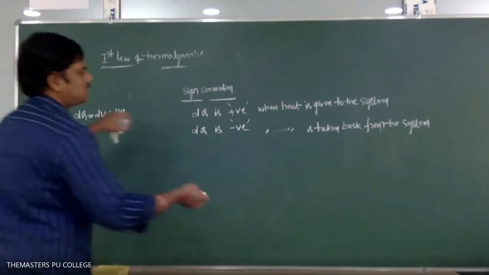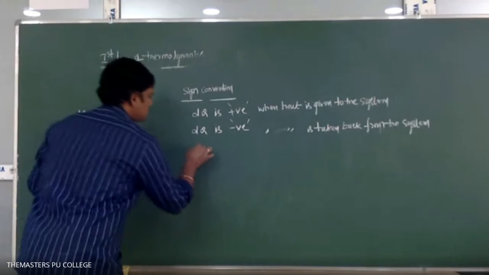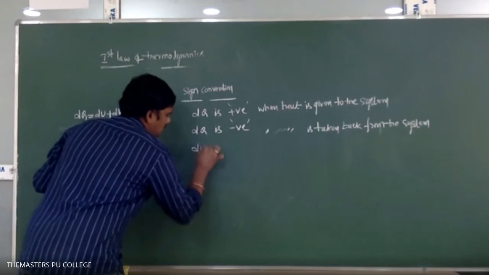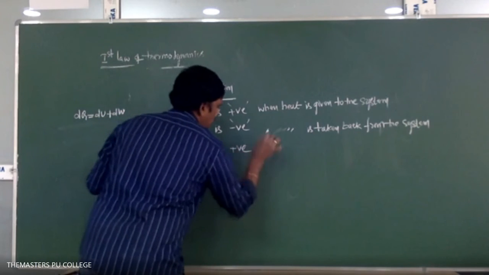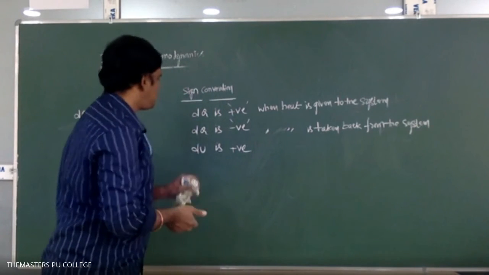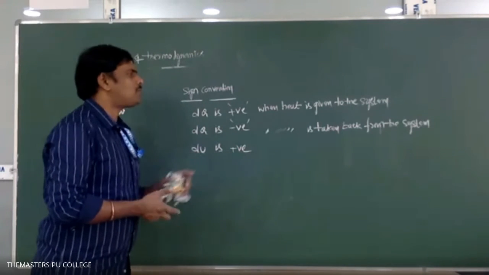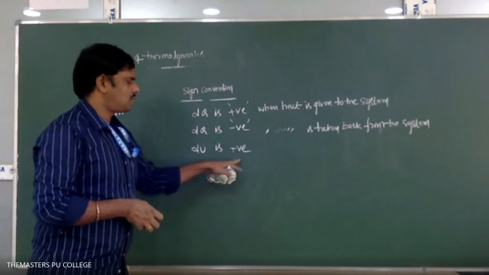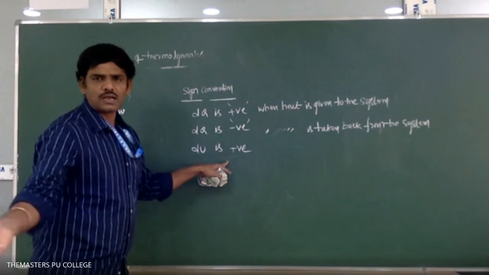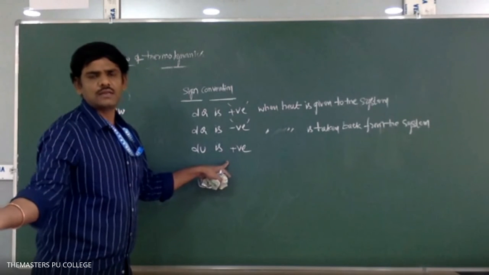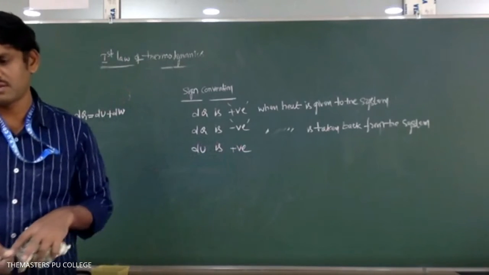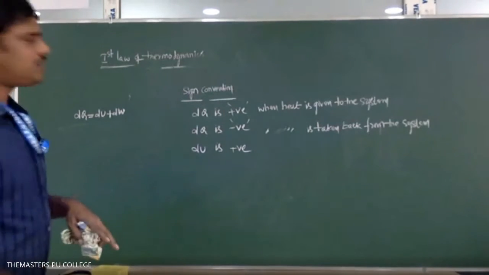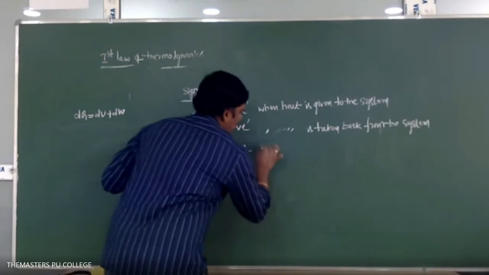So next one, three, six are there. Next, du is positive. When will du be positive? Already they have written earlier, internal energy. When the temperature of the system increases. Yes, increases.